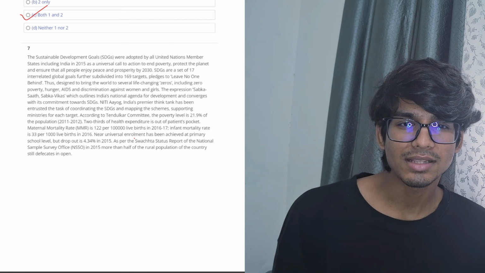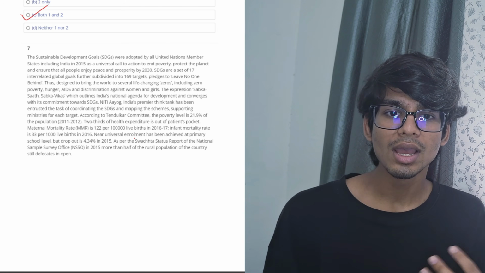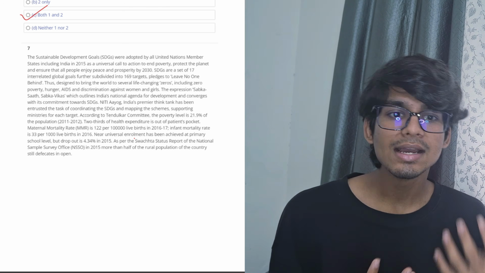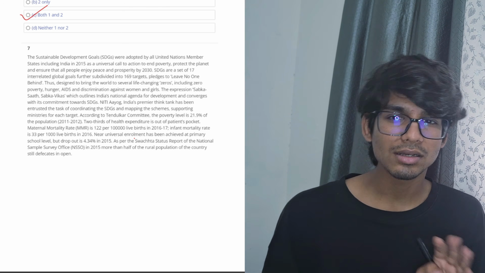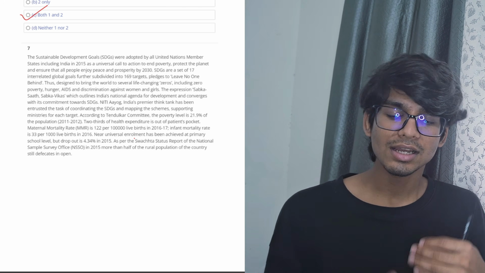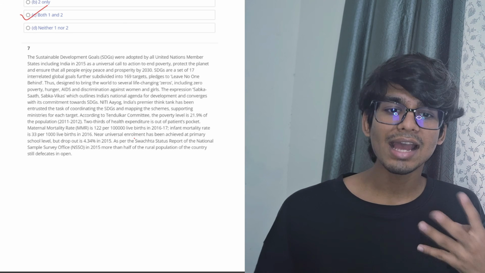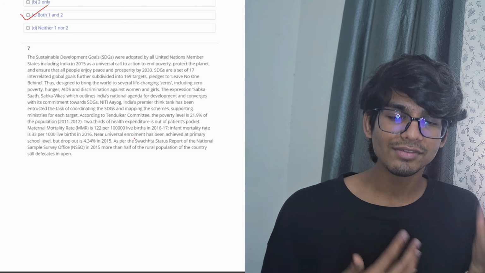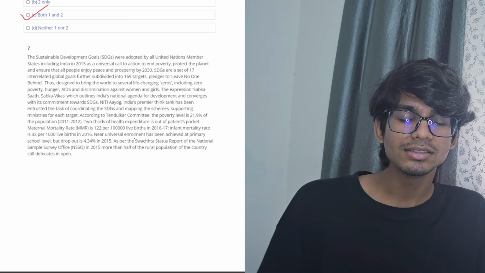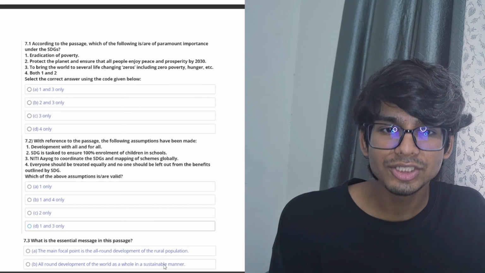Coming to the seventh passage, it tells us about the SDGs, the Sustainable Development Goals, which aim to ensure that all people enjoy peace and prosperity by 2030. And it has 17 goals, which include reducing poverty, etc. And then it has been mentioned how India's Niti Aayog and the ministries are trying to achieve it. Plus, they have given us the data which are being assessed under the Sustainable Development Goals. Let's go to the questions.